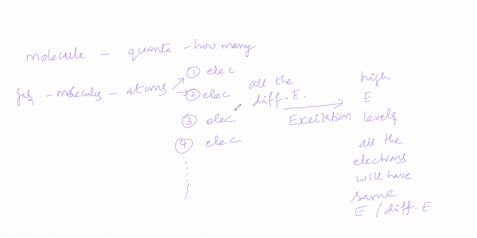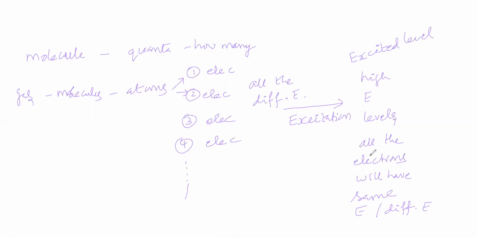So anyhow, excitation is possible. The energy of some electrons becomes high, and the energy of some electrons becomes low, that is also possible. Excitation is one of the possibilities that we'll take. Excitation means the energy of electrons becomes high, so electrons come to higher energy levels. This is called the excited level.